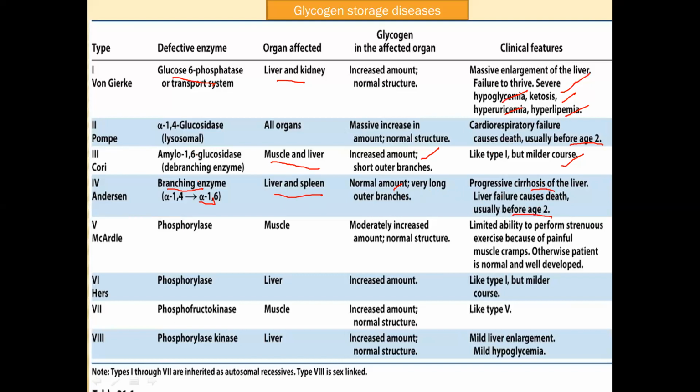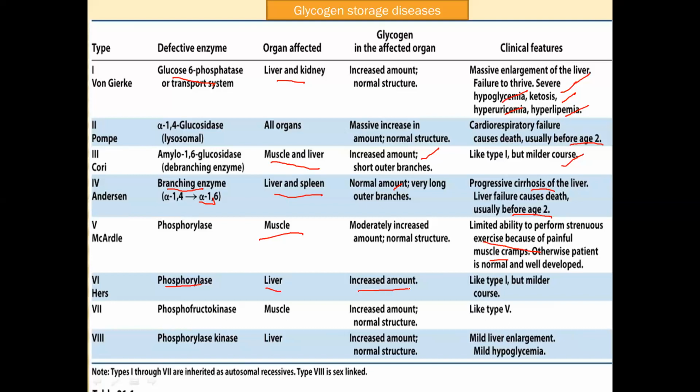And next is type 5. Type 5 is caused by deficiency of the enzyme phosphorylase. The organ affected is muscle. A moderately increased amount of glycogen with normal structure will be there, and there is limited ability to perform strenuous exercise because of painful muscle cramps. Because it affects mostly muscle, they cannot do normal exercise, or they cannot walk, run, or do anything.